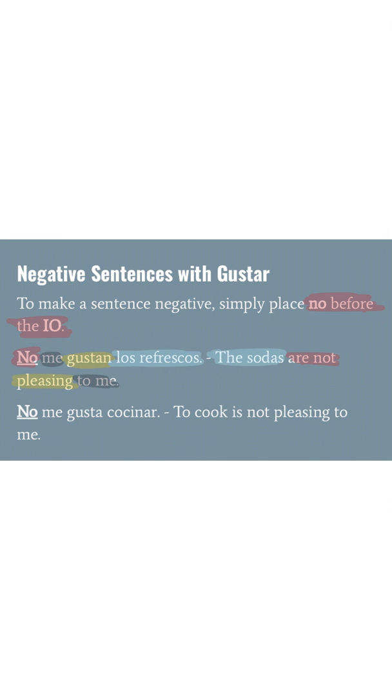Or if we wanted to use it with a verb as a singular subject again, we would see no me gusta, finalmente cocinar, or rather to cook. We have is not pleasing, and finally to me.